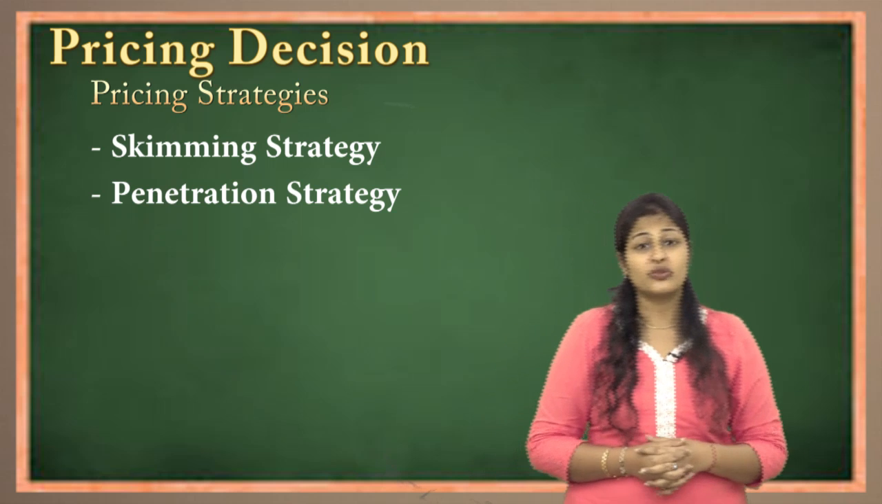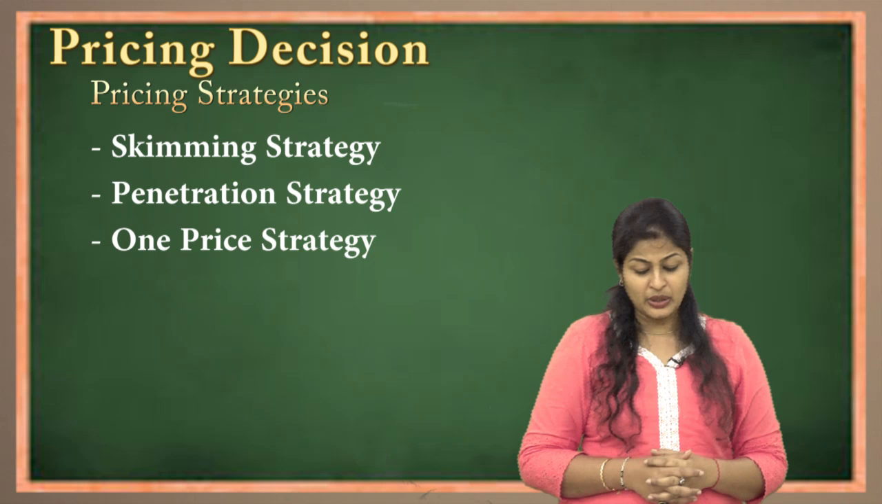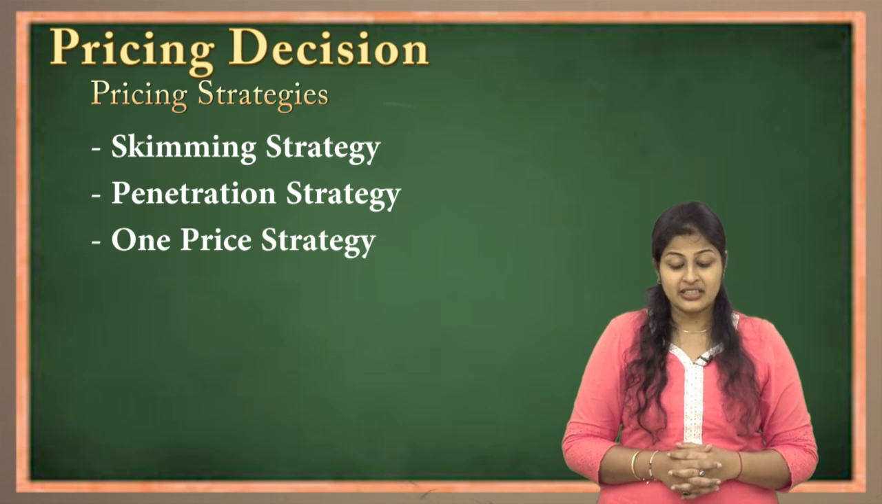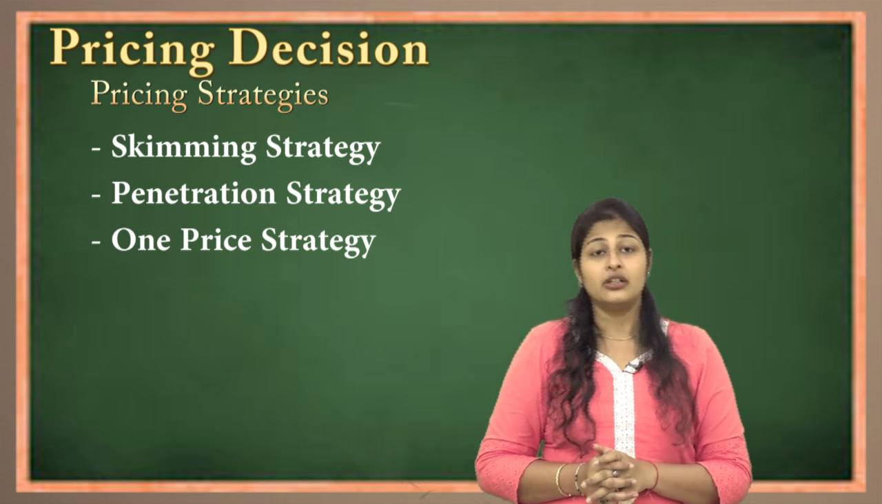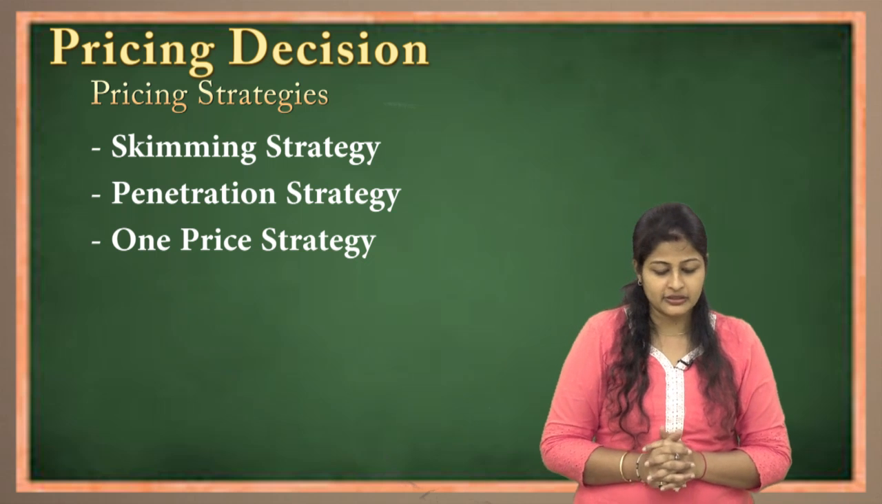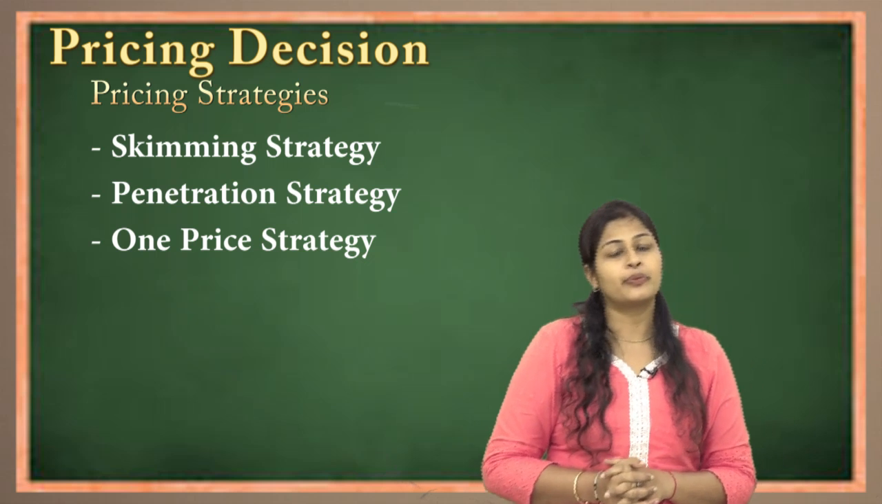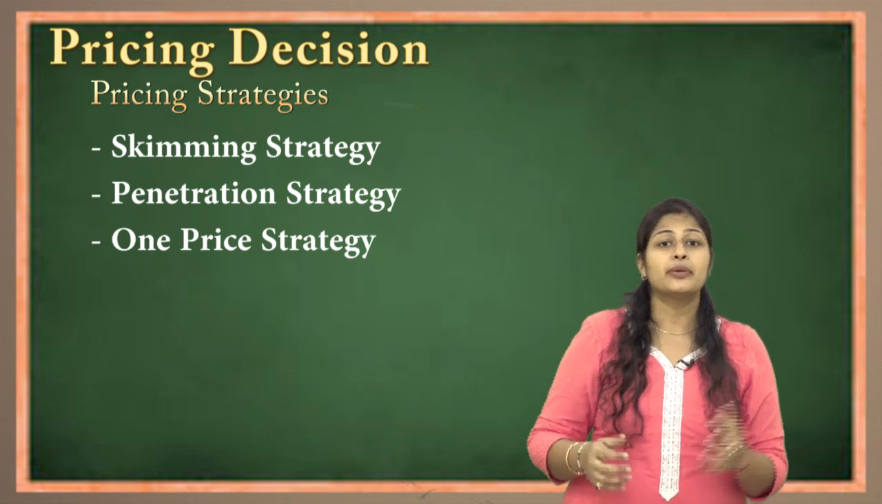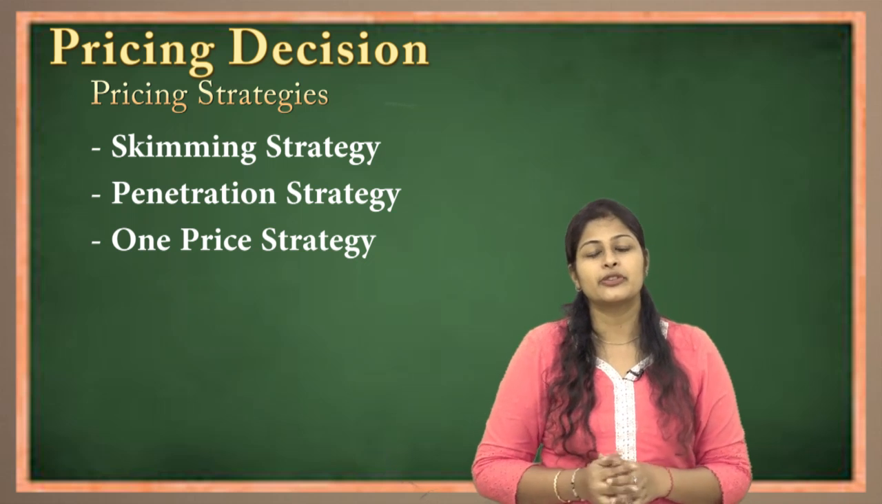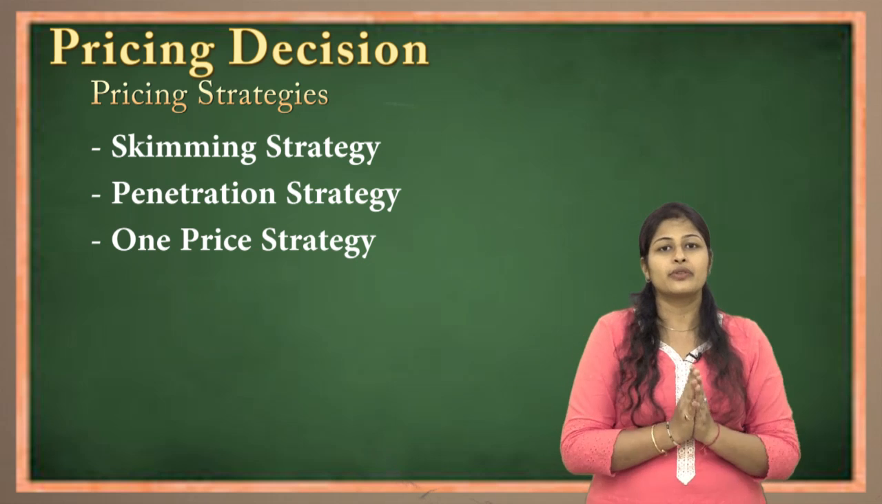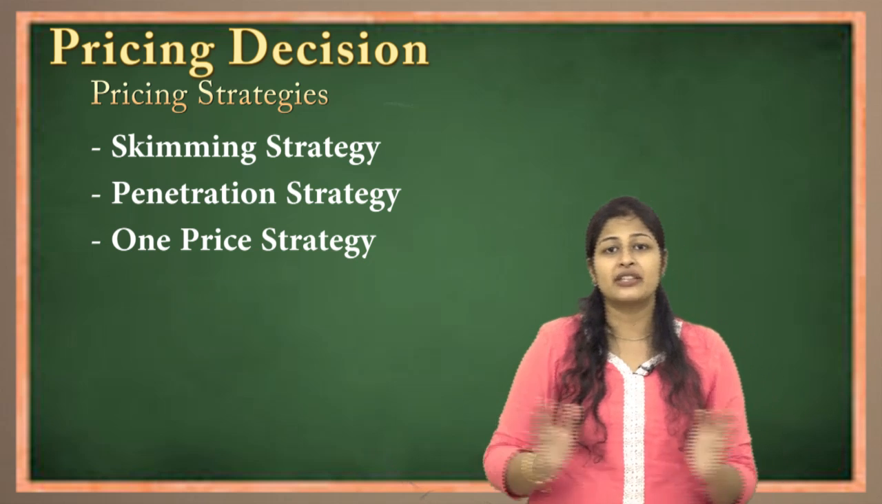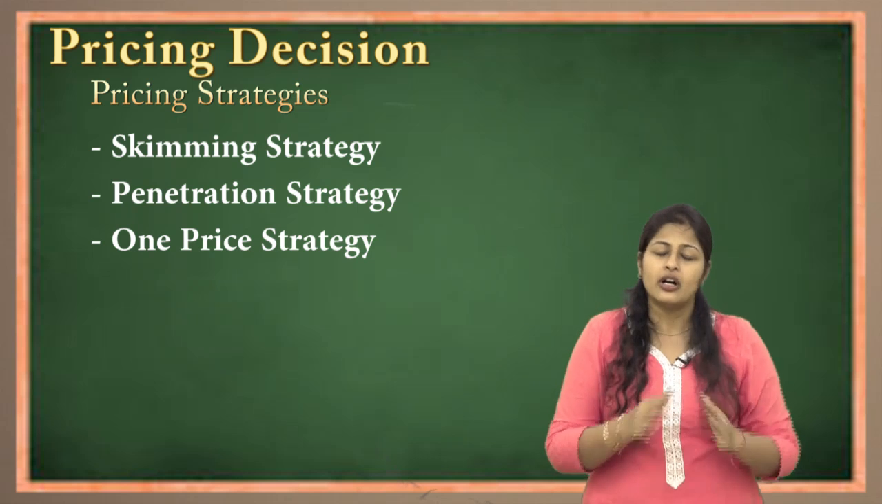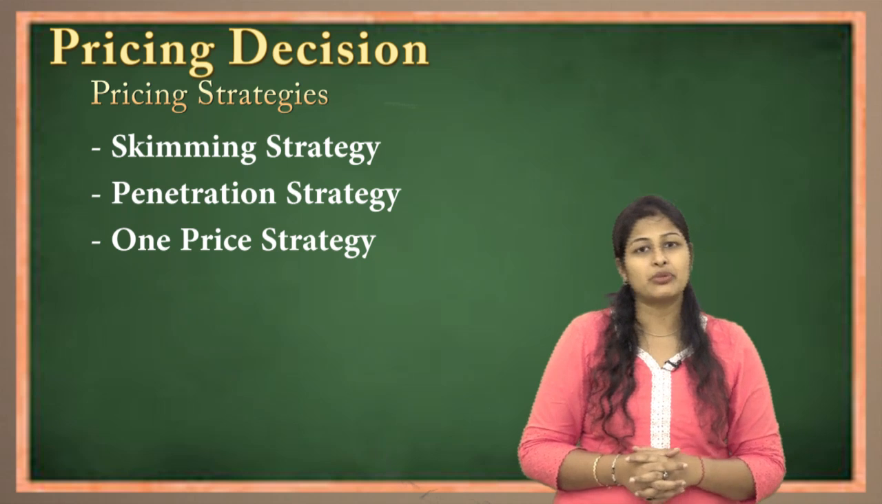The third strategy is the one price strategy. What is the one price strategy? A seller charges the same price to all the customers who buy identical quantities of a product. For example, Apna Bazaar: wherever you go, any store of Apna Bazaar, whatever quantity you buy, the same price will be applicable at all the Apna Bazaar stores. That is the one price strategy.